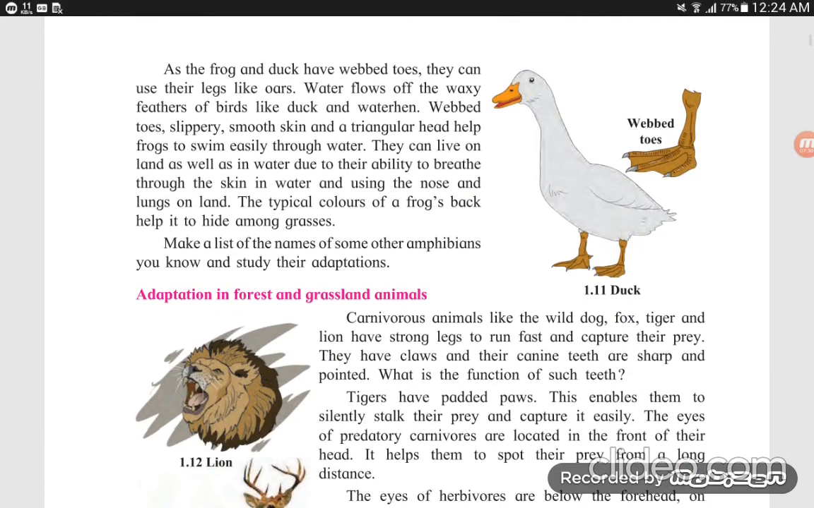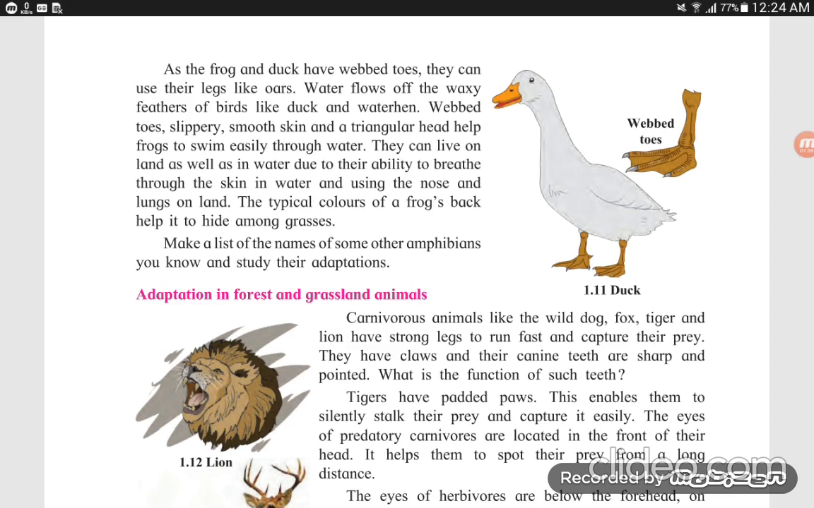Page number 5. Why doesn't a duck get wet in water? Look at the diagram 1.11, the diagram of a duck. Why doesn't a duck get wet in water? Because the waxy feathers of birds like the duck and water hen don't get wet in water.